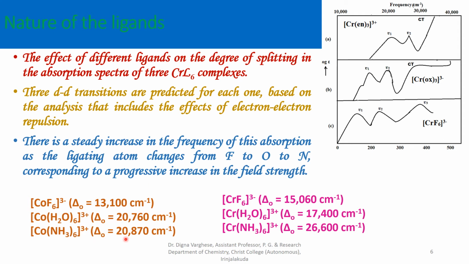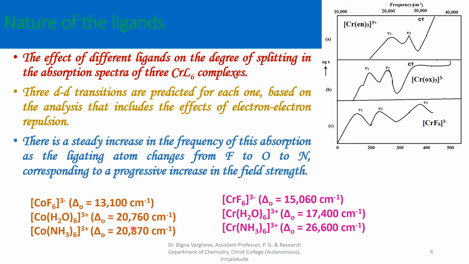This is the same case for cobalt complexes. The fluoride ligand is attached to the metal atom, and its delta O value is found to be lower, 13,100 centimeter inverse. The oxygen atom is attached to the metal in the aqua complex of cobalt.